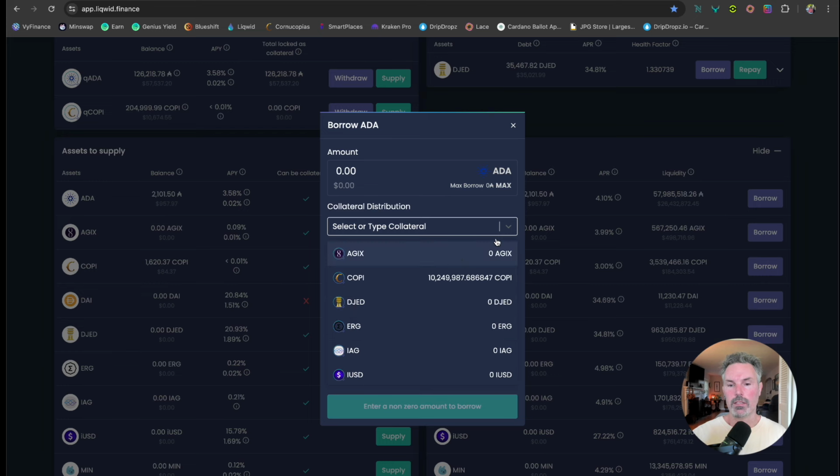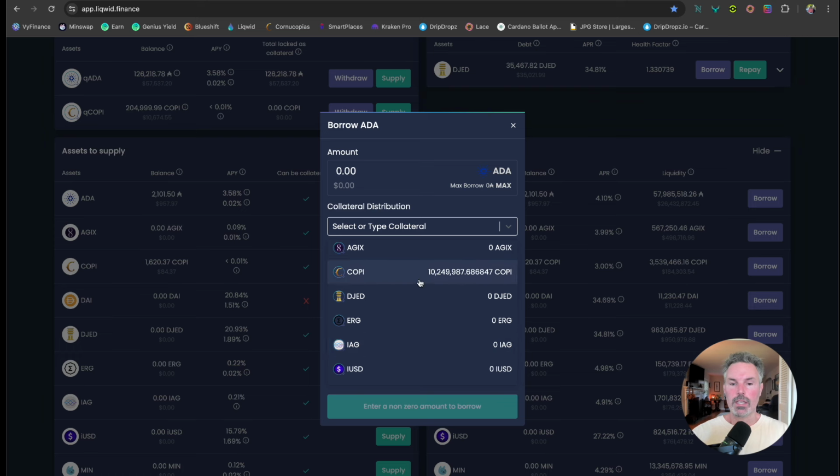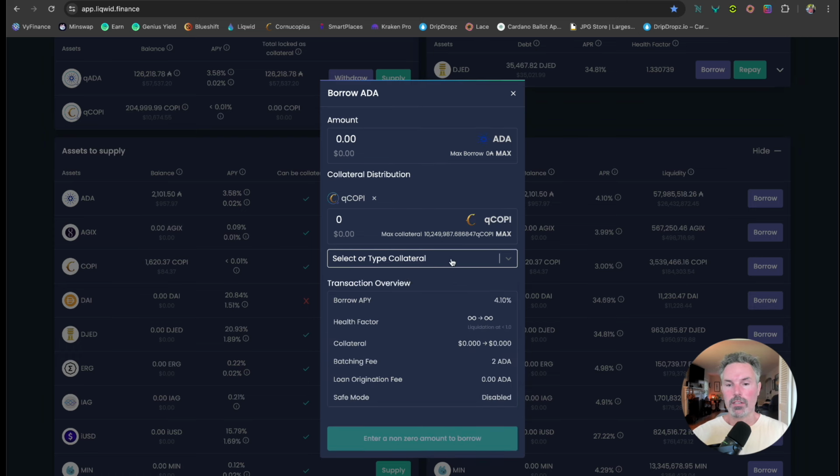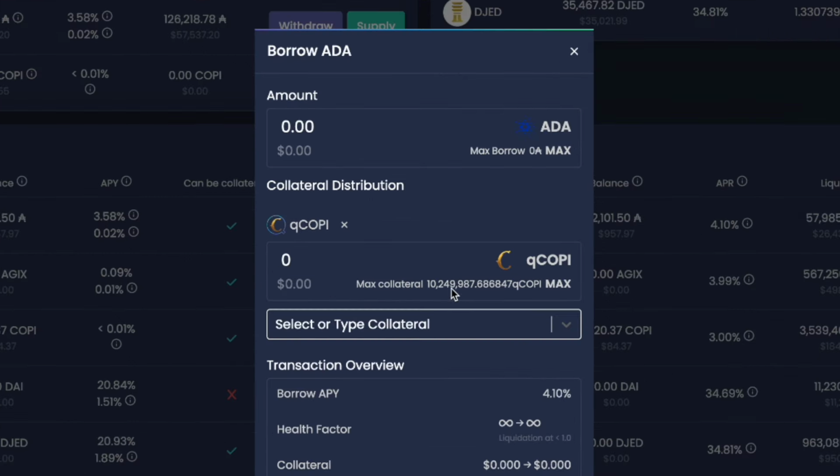So ADA, that's another power of ADA. You can borrow if you supply any of these tokens. Actually, SNEC is another one that I have a strategy about, that just newly became a market on Liquid Finance. So I can supply, I can click Cornucopias here as a collateral. And so what you want to understand is how much ADA should I borrow? Now, if this Cornucopias is worth $10,000, I don't want to borrow more than $5,000.